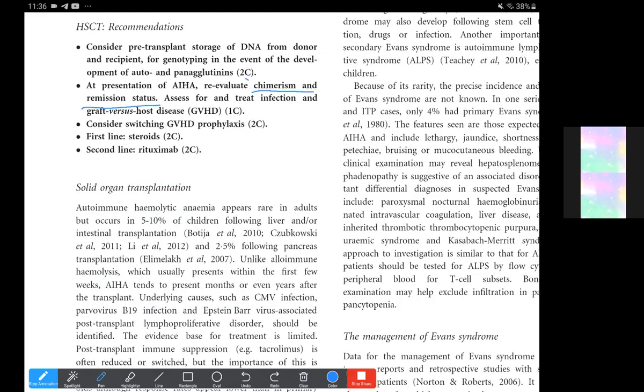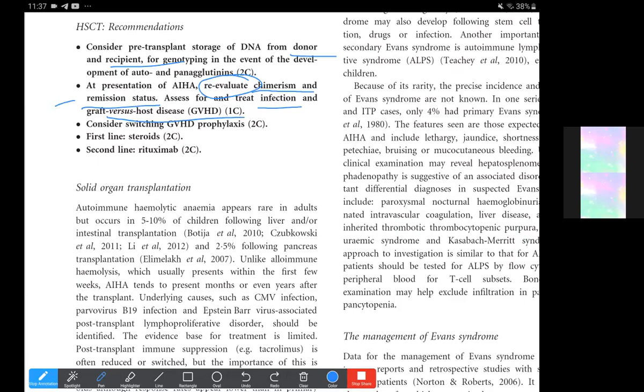We would reevaluate all the drugs and the donor and recipient phenotypes, the genotypes regarding the HLA typing, the antibody profile, the chimerism studies, the remission status, and also the infection status and the graft versus host disease. So we need to reevaluate all of this before we consider any sort of treatment option.